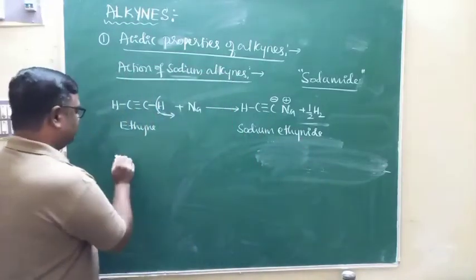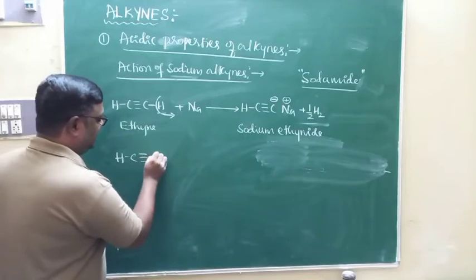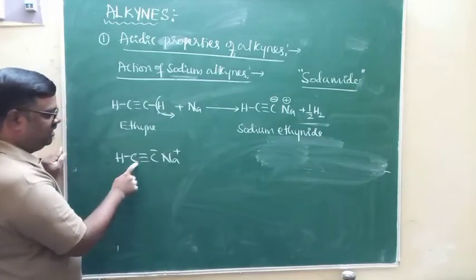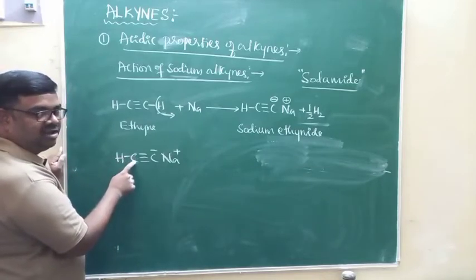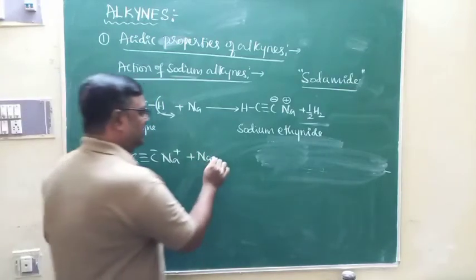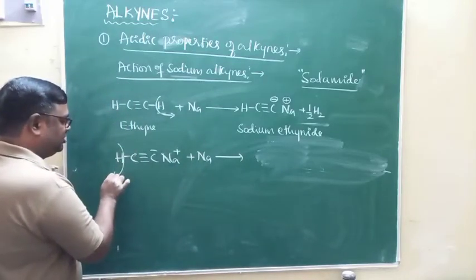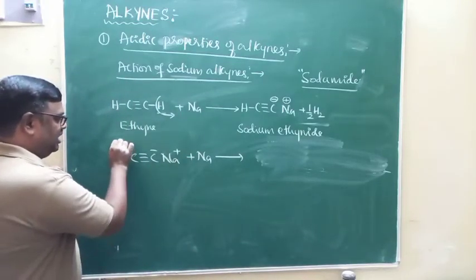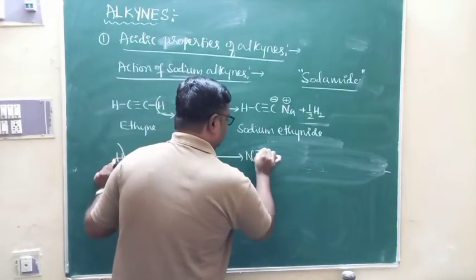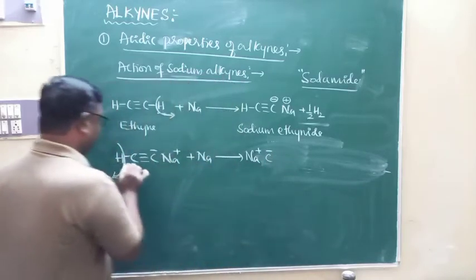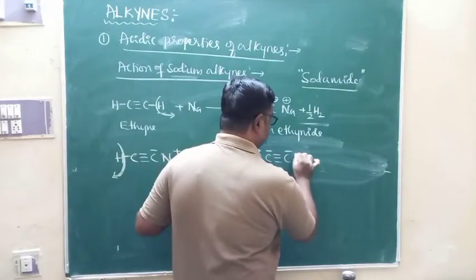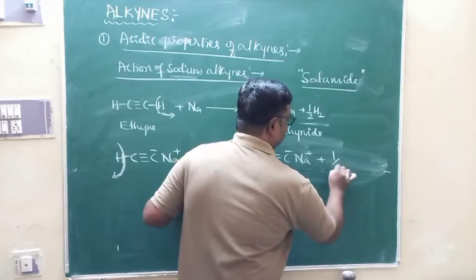In the sodium ethynide, you have one more hydrogen directly attached to the triple bonded carbon atom. Look here, there is another hydrogen atom, and it is also connected to the triple bonded carbon. That also reacts with one more atom of sodium, and it is also replaced by Na plus ions. It can also be removed in the form of H plus. Therefore, this hydrogen is also replaced by sodium ions. If this hydrogen is removed, carbon gets a negative charge, C minus, triple bond C minus, and of course Na plus and half H2 there.